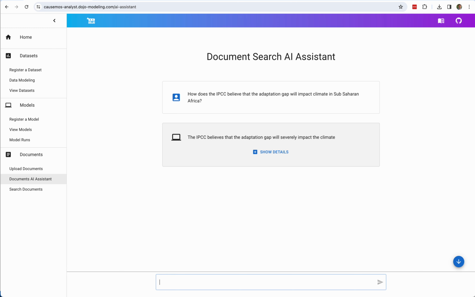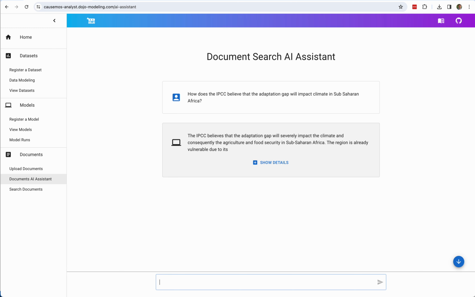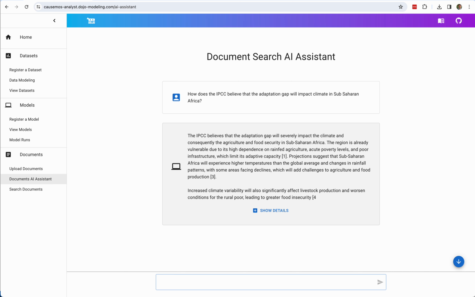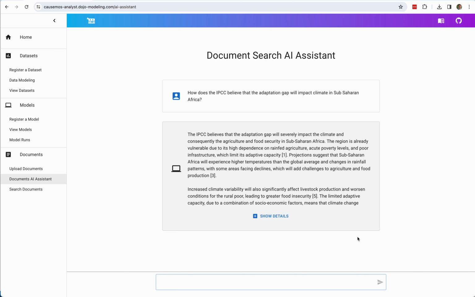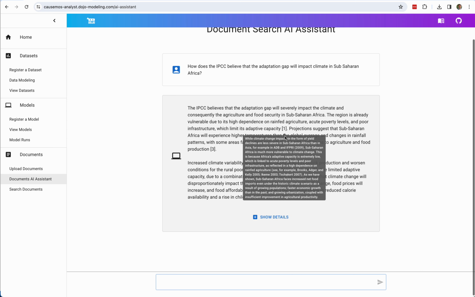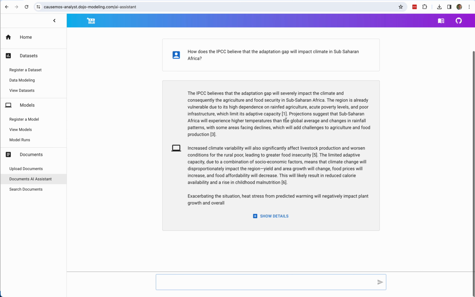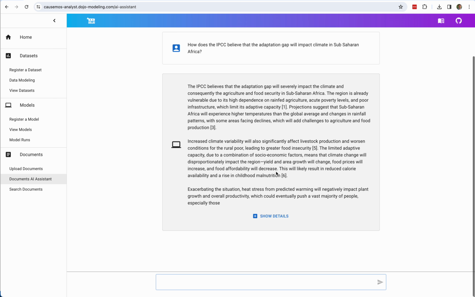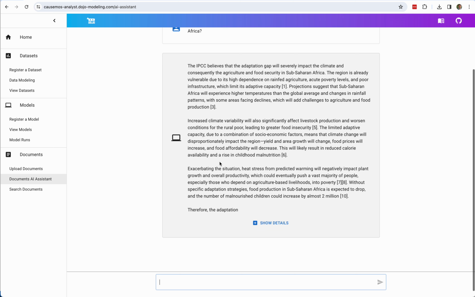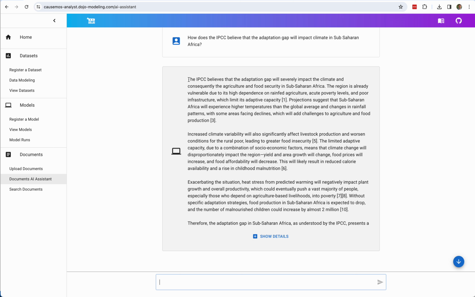Dojo is going to leverage a large language model to try to analyze the documents in its corpus and attempt to answer the questions based on that. And so you can see that our response is streaming in, and there are various citations. You'll notice that we have multiple citations, multiple documents are being cited, and while the response is streaming in, we can actually see the details of those citations. But you can see that we have a nice response.